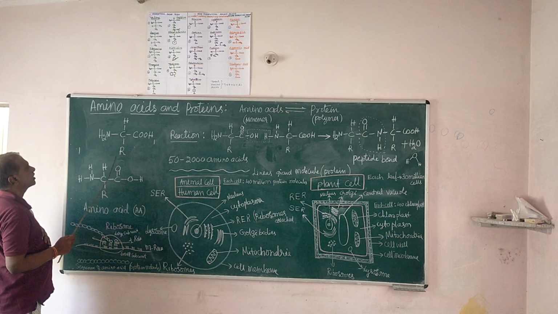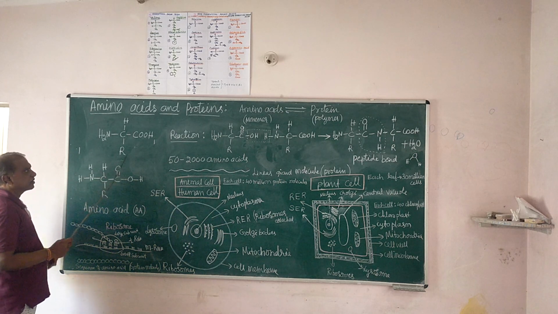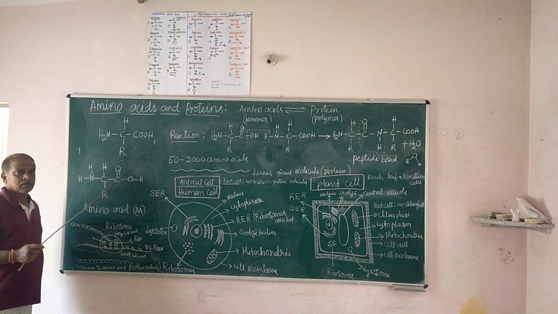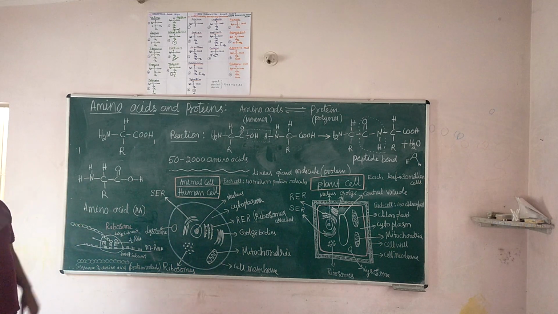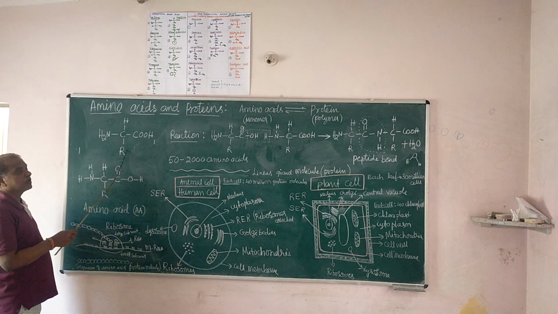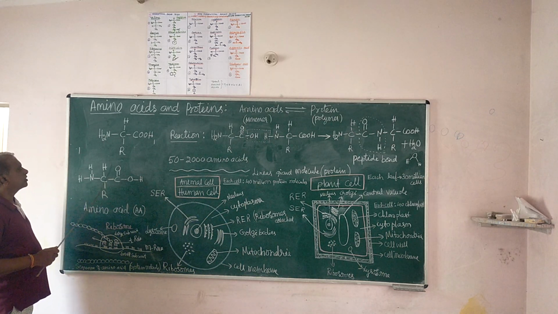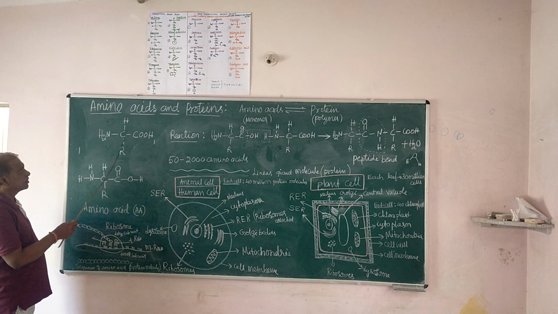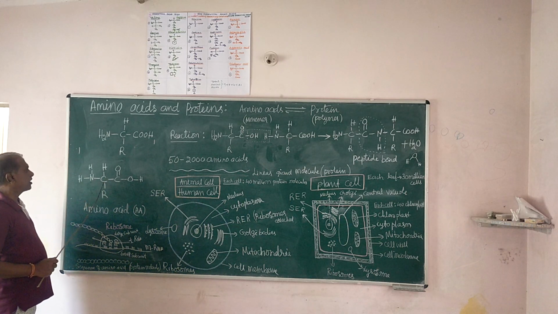The carbon is also connected to a different group of atoms, R. This R is a group of atoms. It is different from amino acid to amino acid. I will tell you what amino acids are present and how this R differs from one amino acid to another. Interestingly, this carbon is called the alpha carbon. Look at the chemistry of this group. The carbon is connected by 4 chemical bonds. This is the alpha carbon because both the carboxylic group and the amino group are connected to this carbon atom.